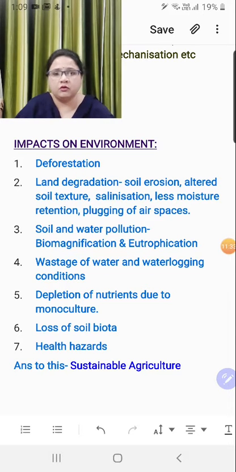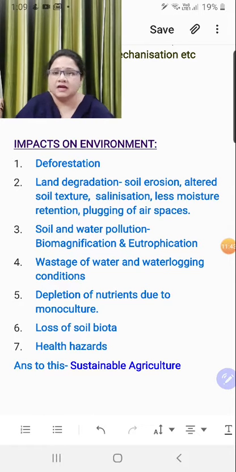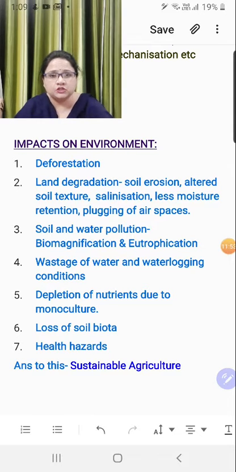Another thing is you have also used the agrochemicals. In that case, the salinization is the deposition of salt over the soil surface. Right, this salinization actually hinders with everything. It doesn't allow the moisture to be retained. It allows soil erosion. It alters the soil texture, the clay soil, the sandy soil, the silt. All those three profiles are actually altered.